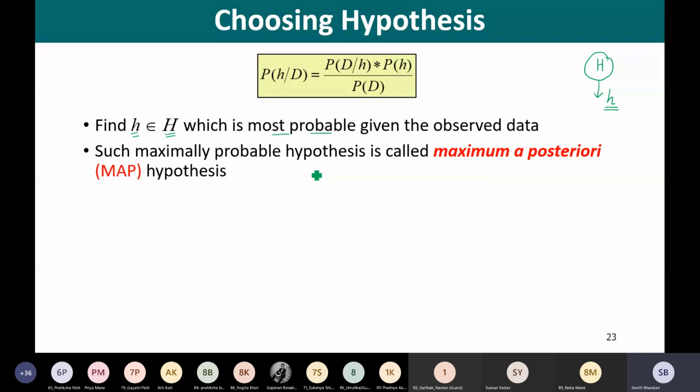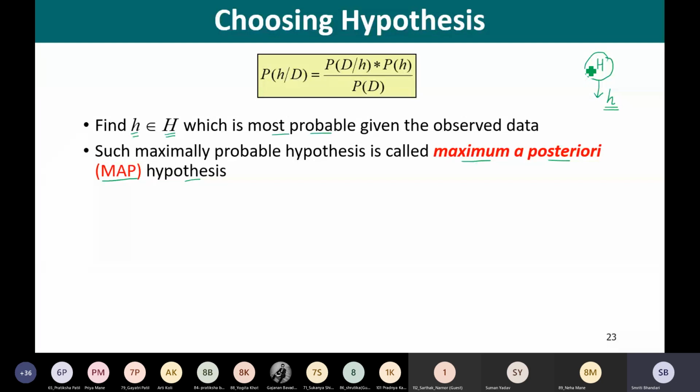Such a maximally probable hypothesis is called the maximum a posteriori hypothesis, abbreviated as MAP hypothesis. We can determine this MAP hypothesis by using the Bayes theorem to calculate the posterior probability of each candidate hypothesis.